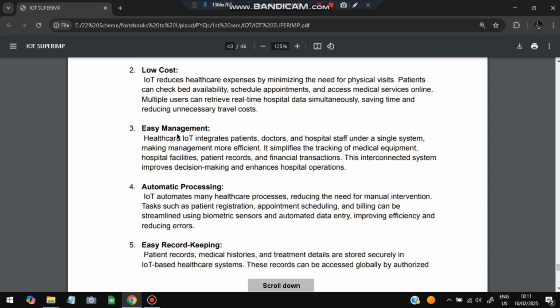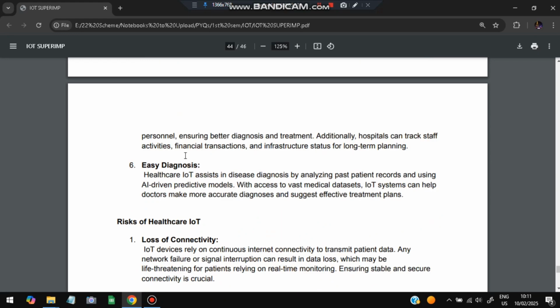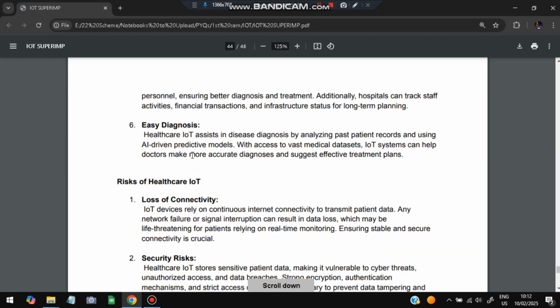Okay, easy management will be there. We can easily track and keep the management using the software. Automatic processing requires very little time, it's very fast, and it's more accurate. Easy record keeping, we can store all the data in database systems, and it can be globally accessed if we store it in the cloud as well. Easy diagnosis, whatever the diagnosis is, the systems can detect it better than humans, because they use advanced algorithms, AI driven predictive models.